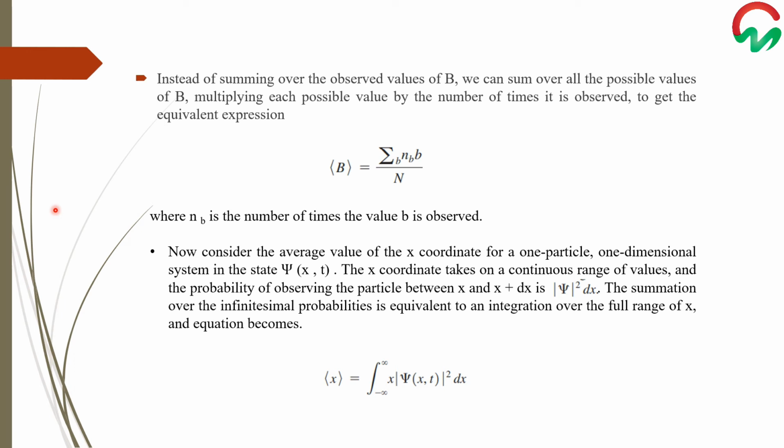The x coordinate takes on a continuous range of values, and the probability of observing the particle between x and x plus dx is given by the square of the wave function. The summation over the infinitesimal probabilities is equivalent to integration over the full range of x, and the equation becomes: the average value of x is the integral of the square of the wave function psi(x,t) times x dx, with limits from minus infinity to infinity.